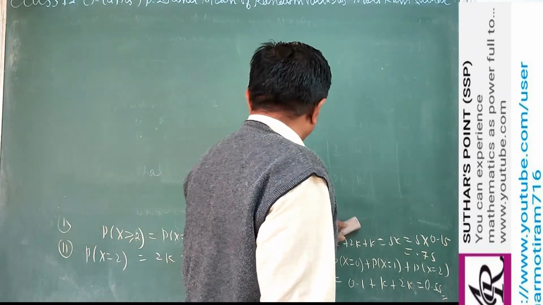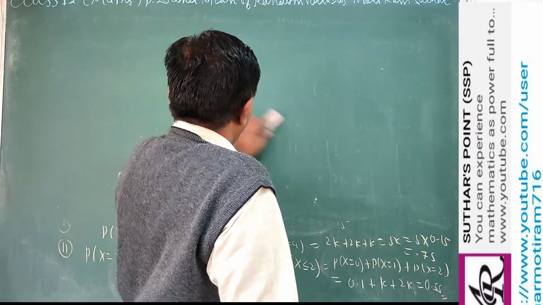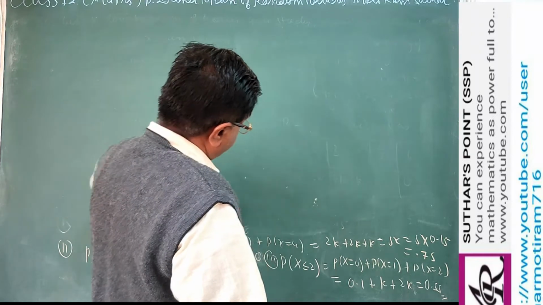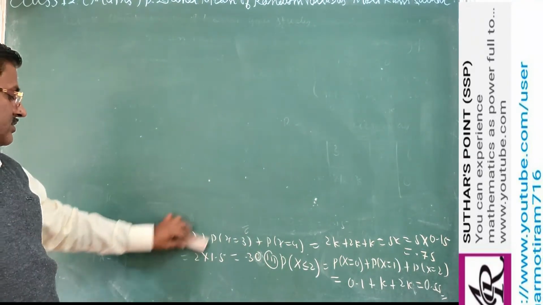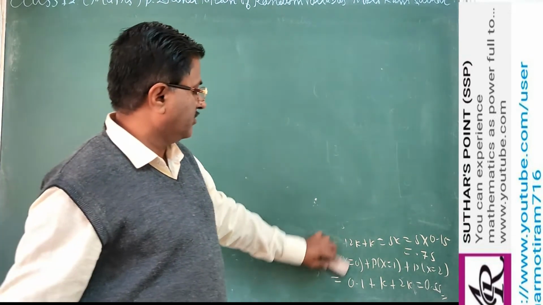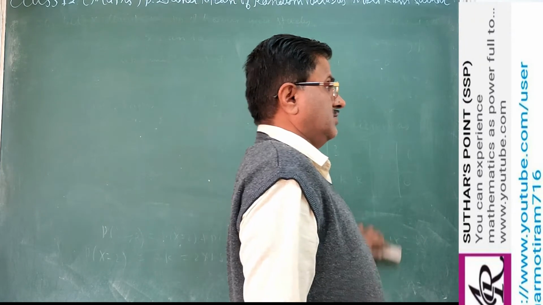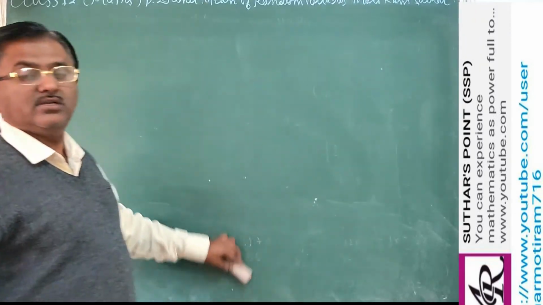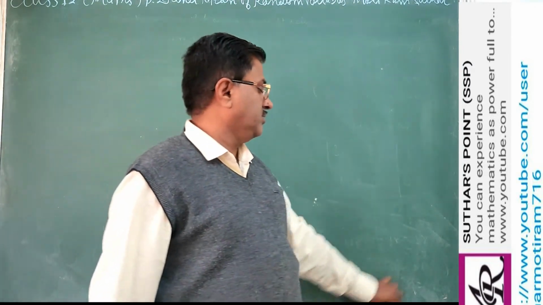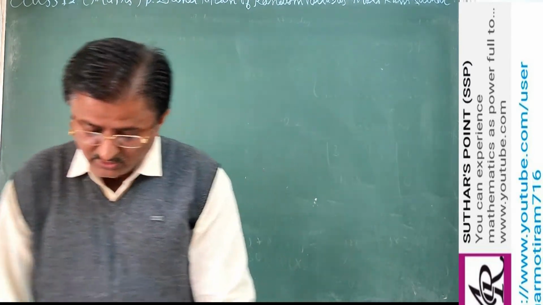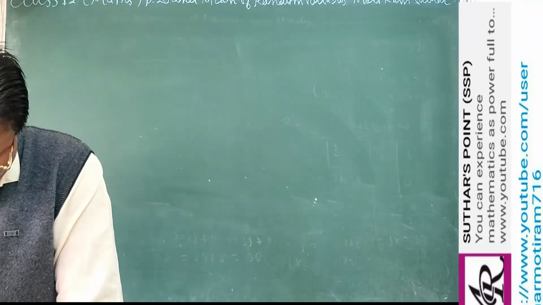Now we have already learned, dear student, what is the meaning of the probability distribution and how we can write it. After probability distribution, as we see frequency distribution, in the frequency distribution you have to find the mean and variance. So here also we can find it, because x is the same as in the frequency distribution. Where we use frequency, here we use probability distribution. In a similar way we can find the mean of the random variable.